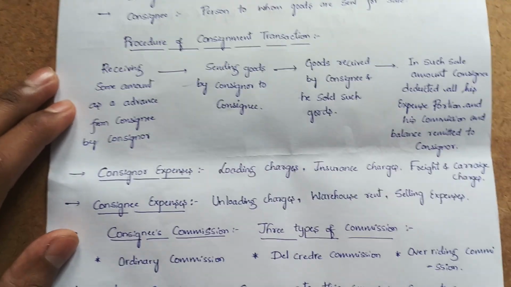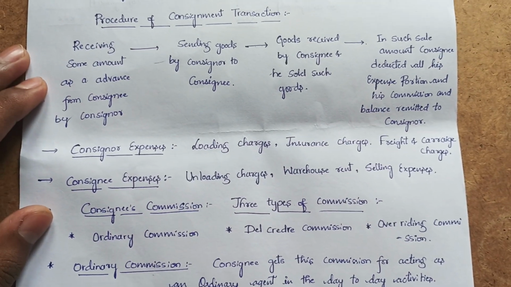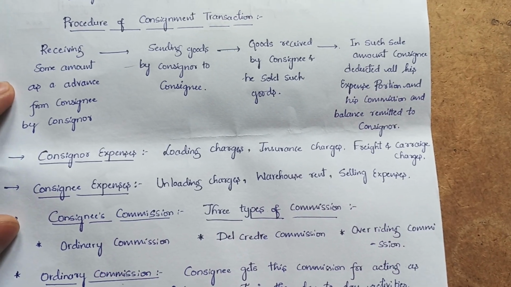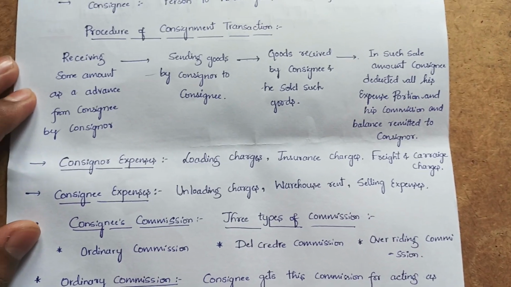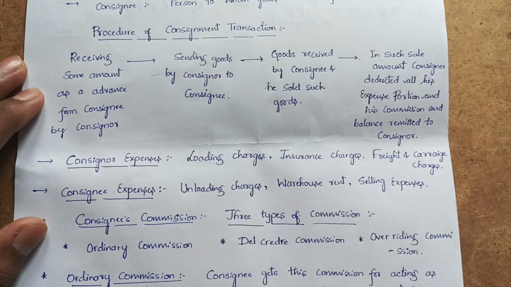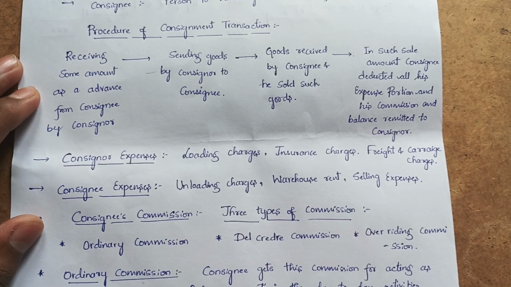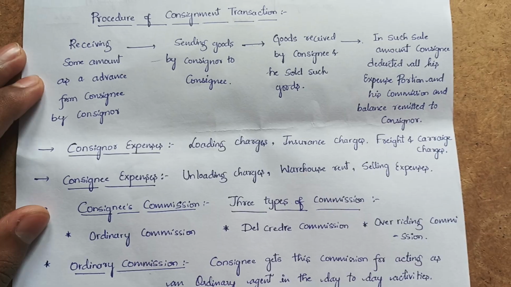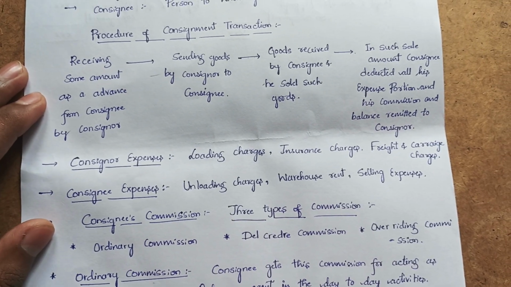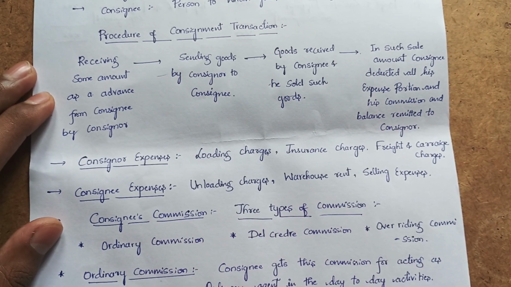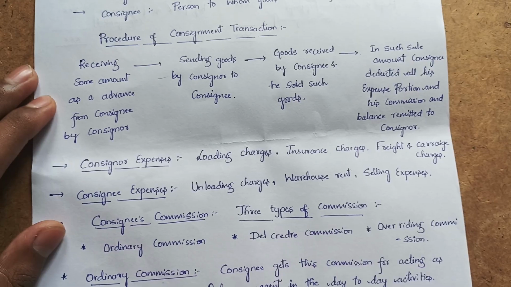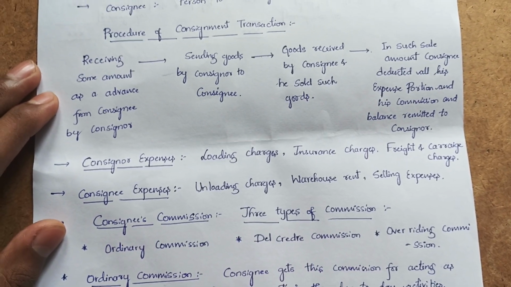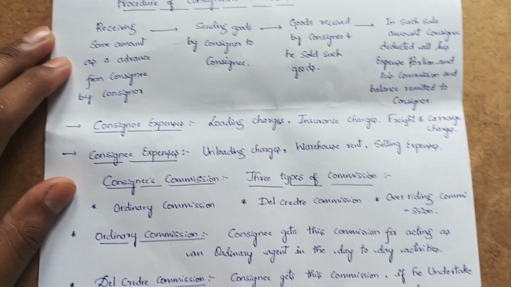Next are the consignor's expenses. Usually the consignor's expenses are loading charges, insurance charges, freight and carriage charges. Loading charges are incurred while goods are transferred to the consignee's location. Insurance is taken for goods in transit, so that a claim can be made if any kind of destruction happens. Freight and carriage is the normal usage kind of expense.